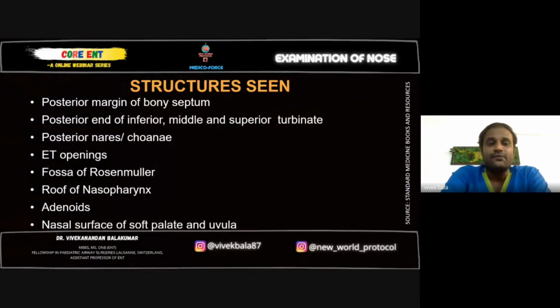So like I told you, you see the posterior end of the bony septum, the posterior end of all the three turbinates, the posterior nares or choanae, the eustachian tube openings, the fossa of Rosenmüller, the nasopharynx as a full structure, the roof, the posterior wall of the nasopharynx, the presence of adenoids if present, the nasal surface of the soft palate and the uvula. Next.